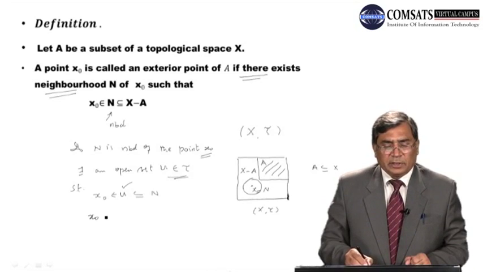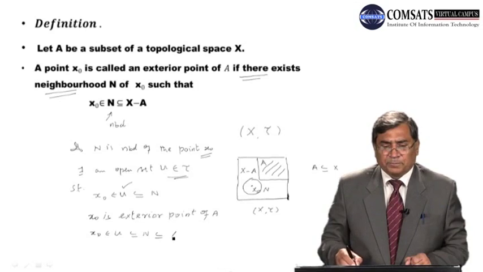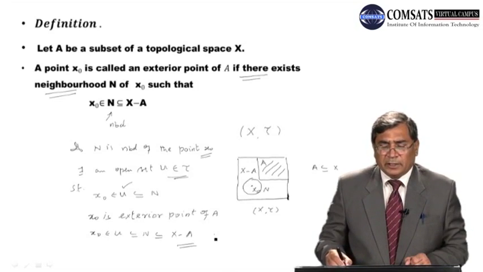X naught is an exterior, outside point of A. This is in the outside of A if there exists an open set U which is contained in n and this n is contained in x minus A. Right dear students, then this point x naught belongs to exterior of A. We usually write EXT, exterior of A. So x naught belongs to exterior of A.